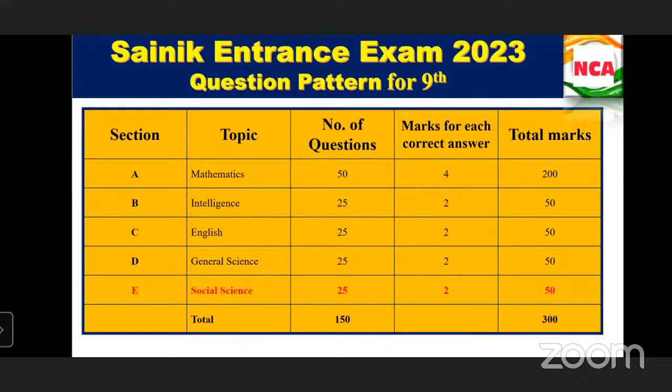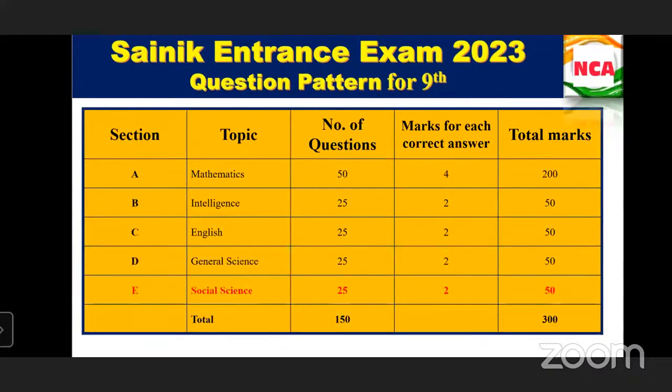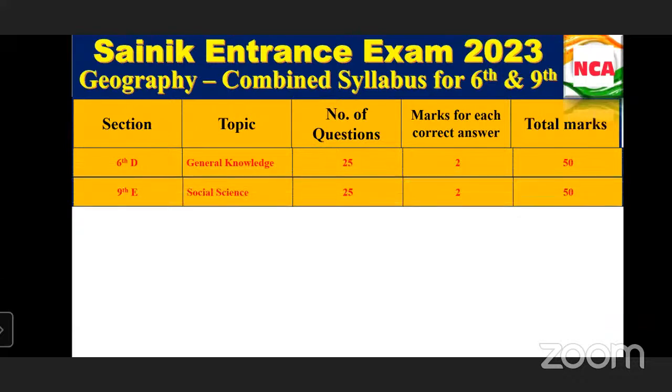So students who are attempting the ninth standard should concentrate more on the social science part also, because there are 25 questions each from general science and social science, whereas for sixth it is only 25 questions combined for science and social science. So in ninth standard, you want to concentrate more on general science and social science as well. In this session, we are in geography classes, so we are going to concentrate only on geography, that is the social science part.